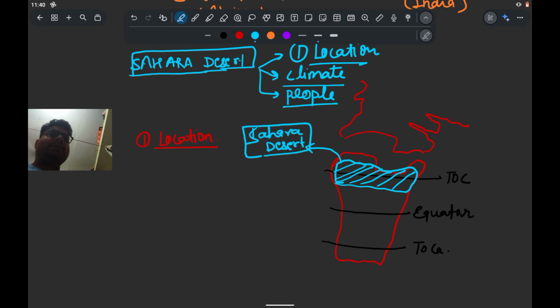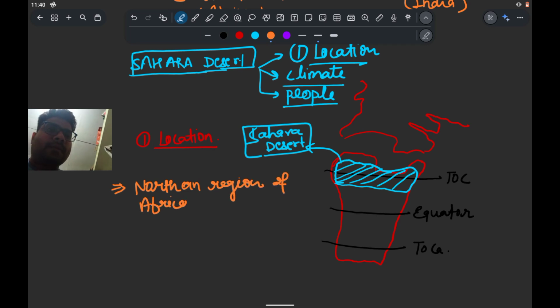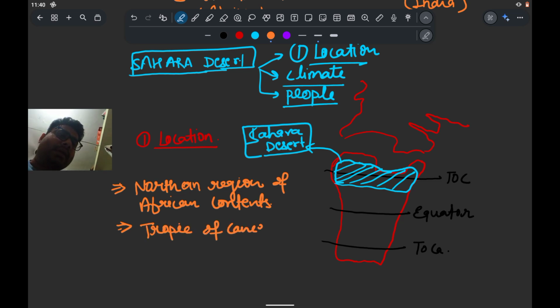So if we talk about its location, it is present in the northern region of the African continents. The Tropic of Cancer line also passes through it.